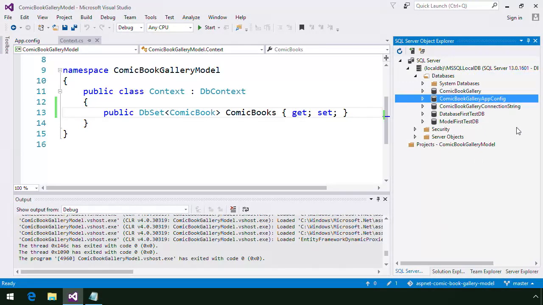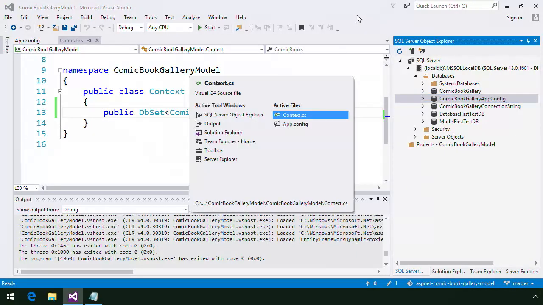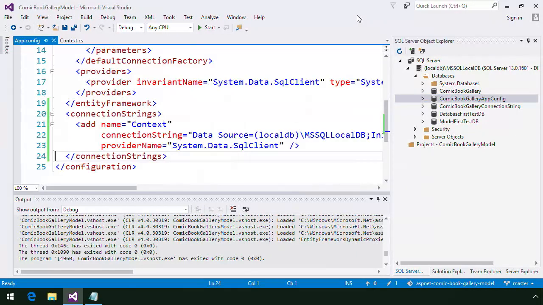Of the three options that we just saw, I like the third option, as it keeps the configuration of our database location and name out of our code. That makes it possible to change the location or name of the database without having to rewrite our code, which is especially helpful when deploying applications into other environments. Let's remove the appconfig suffix from the database name in the connection string, so our database name is just Comic Book Gallery.